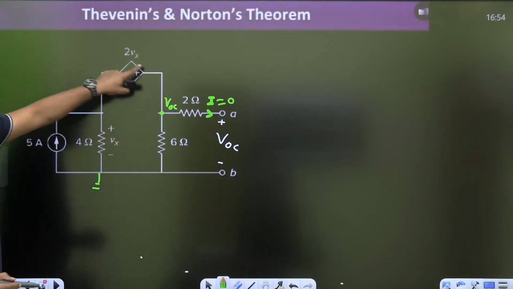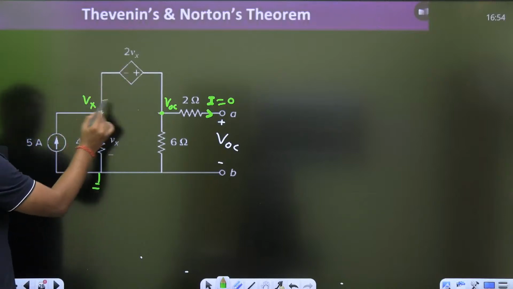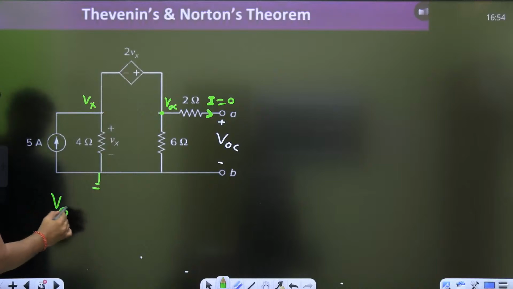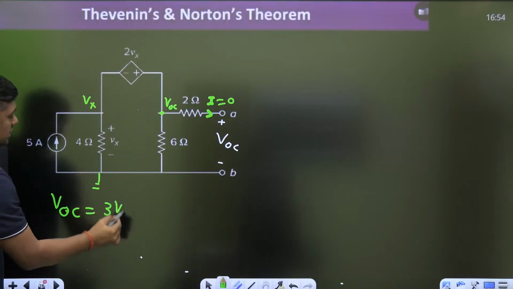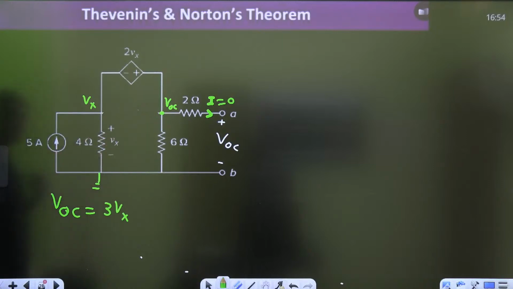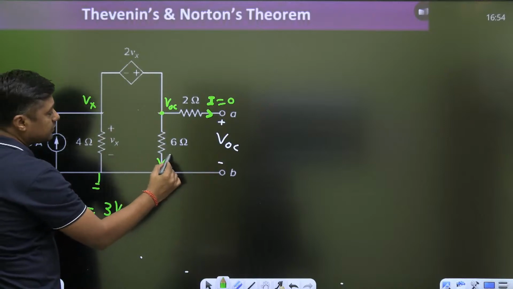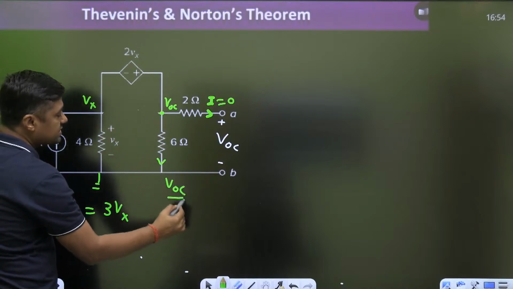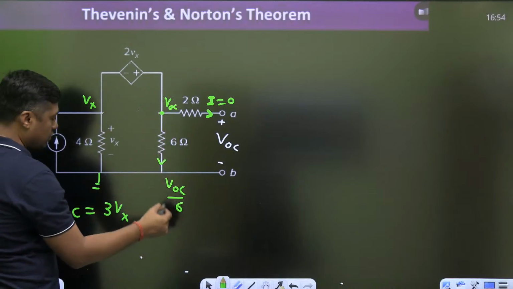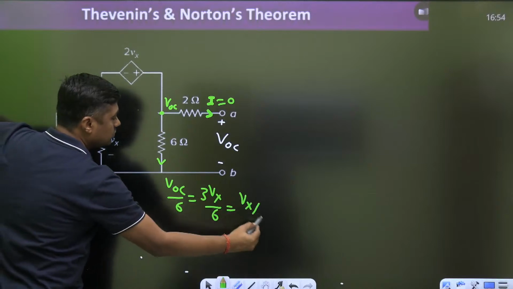So from this point to this point, if you are watching, this is the Vx. So this VOC is nothing but 3Vx. From this point to this point, it is a 3Vx. Okay. Then this is the 5 ampere, right? Watch. Again, VOC by 6. What is the current here? VOC minus 0 by 6. So VOC is 3Vx. 3Vx by 6. So it will become again Vx by 2.